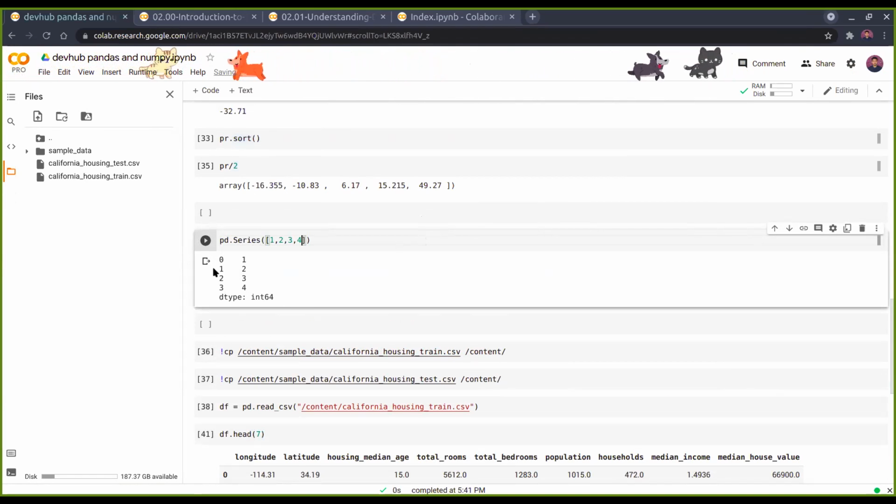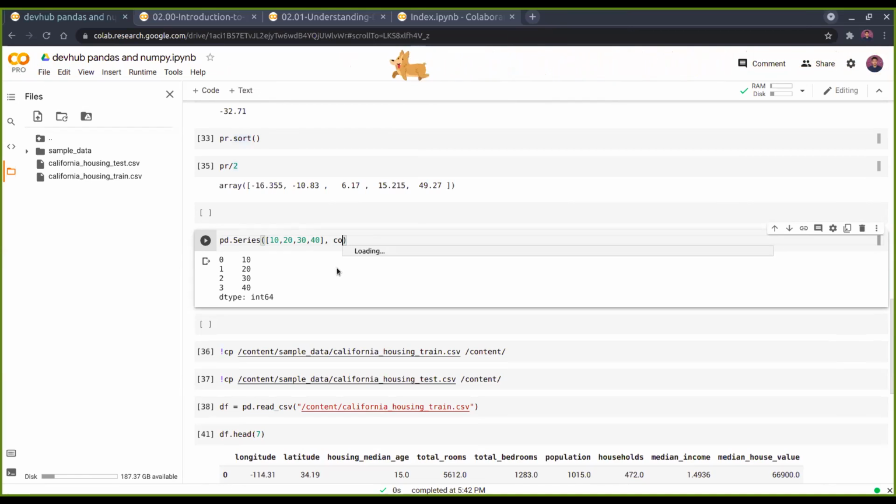It is a type of object. You can say an indexed one-dimensional array. So the 0, 1, 2, 3 are the indexes, and 1, 2, 3, 4 are the values associated with those indexes. And the data type, which is here, is int64. You can treat it as integer. So you can convert a list of values presented in a one-dimensional array to a series. Another thing in pandas is the data frame.